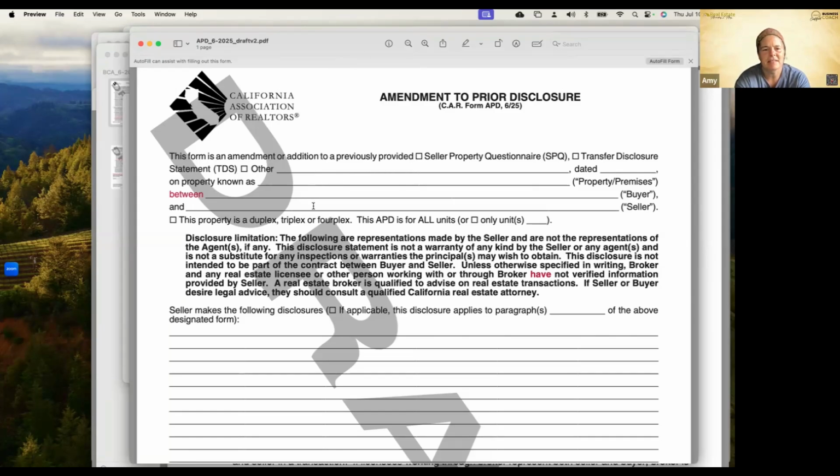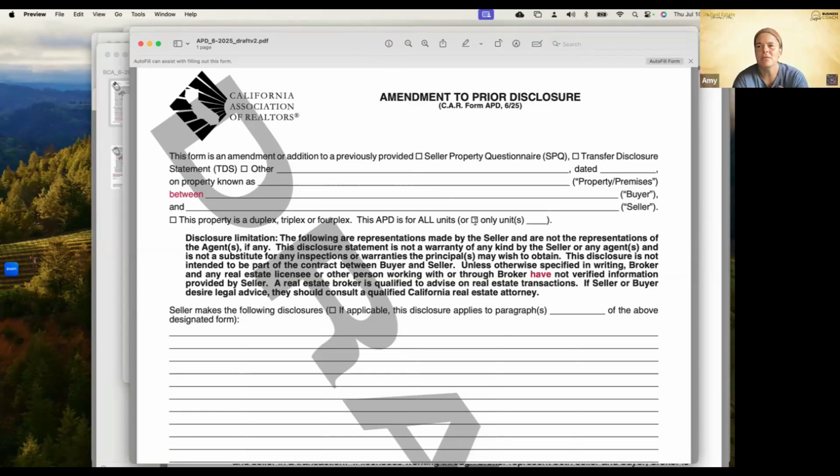between the buyer and the seller. If it's a duplex, triplex, or fourplex, you would check this box here, the next box down. And then if the APD, which is the amendment to prior disclosure, is for all units, we would just leave it not checked. If it's specific to one of the units, we would check the box there.